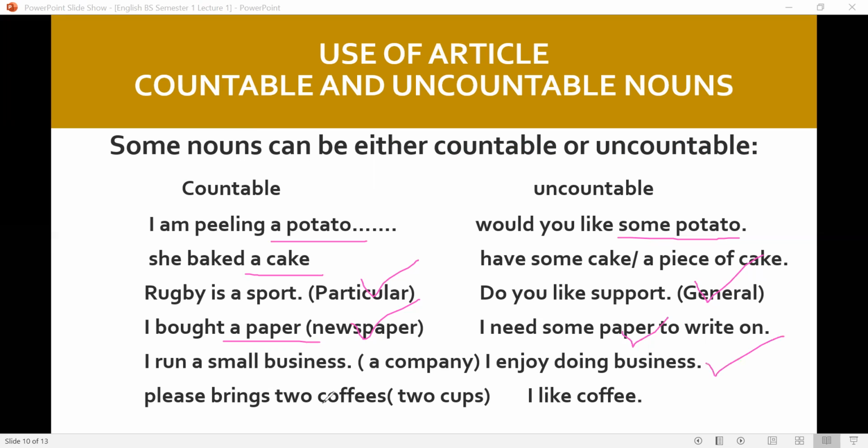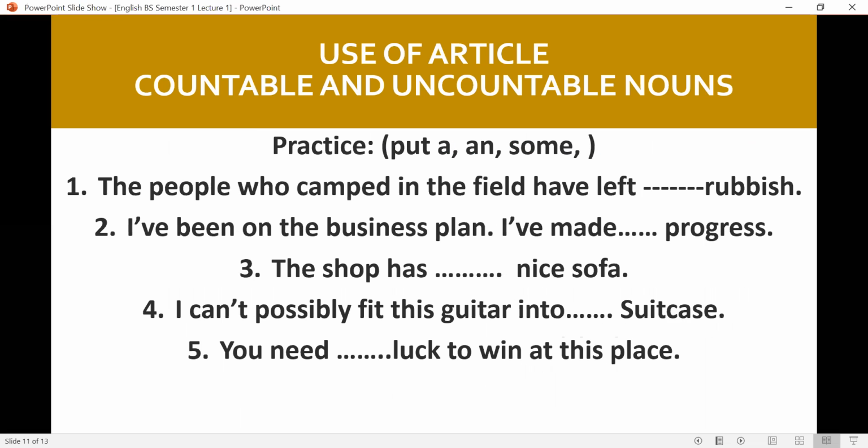The first is a specific company, and this is business in general. Please bring two coffees. Coffees means two cups of coffee. Specific. I like coffee. A general expression. In a general expression you won't use an article, but when you are describing something specifically, mentioning something in a particular sense, you can use an article with these expressions.